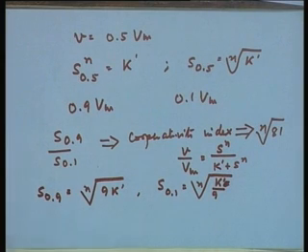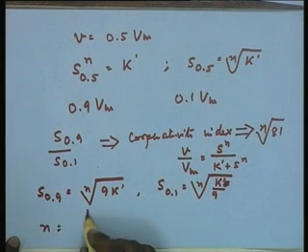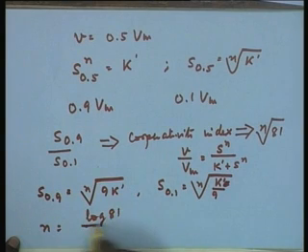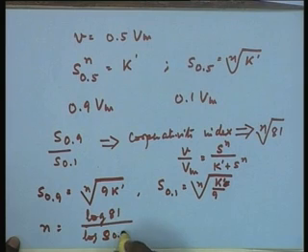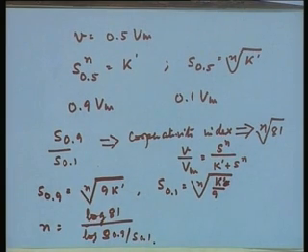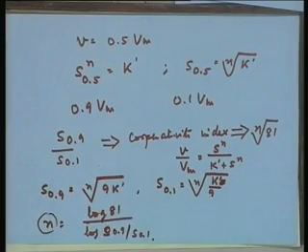Or in other words, n will be equal to log 81 upon log of S 0.9 upon S 0.1. Therefore, n is the number of binding sites, and if one can determine the values of S 0.9 and S 0.1, the ratio, one can determine the number of binding sites.